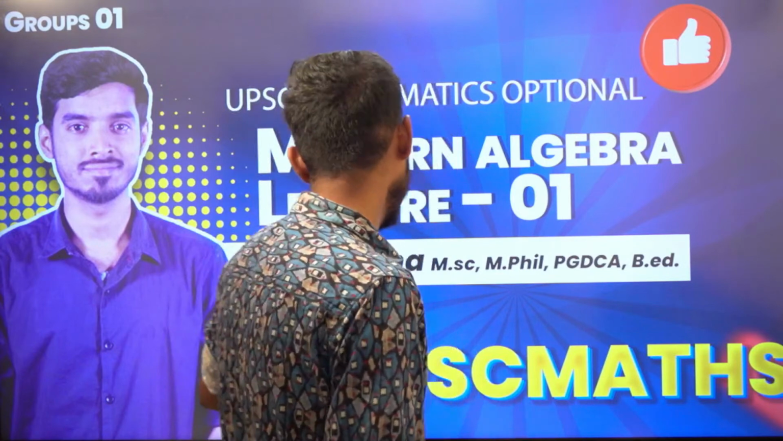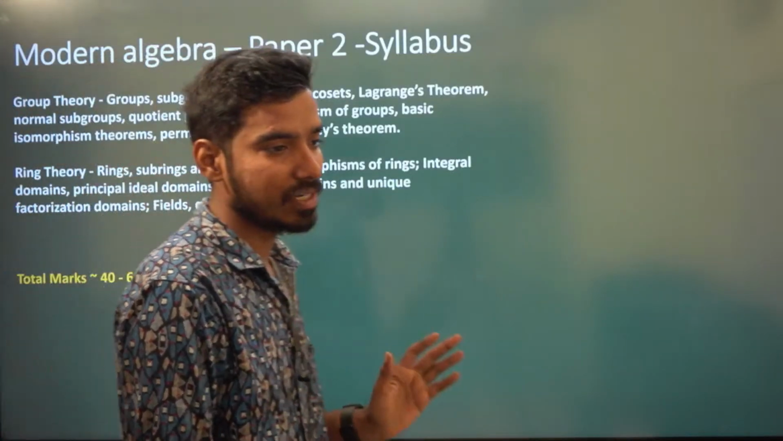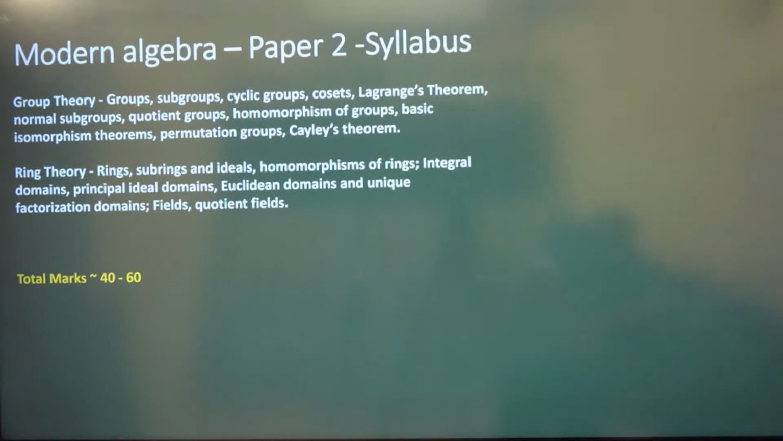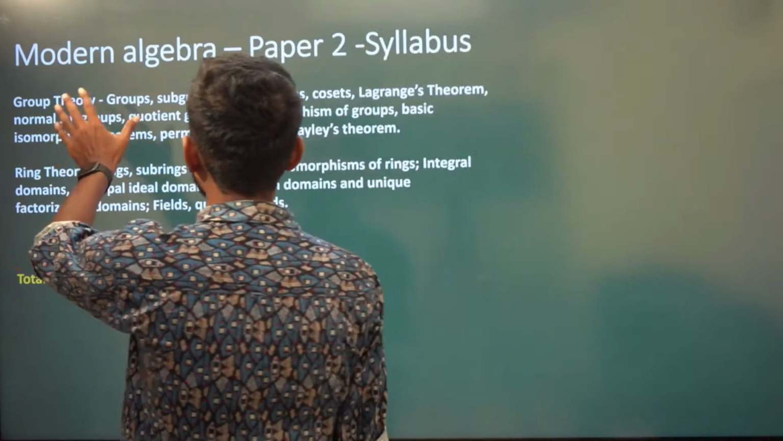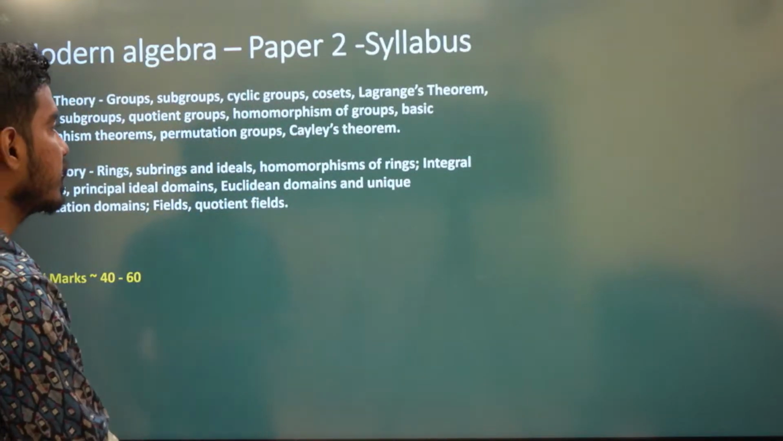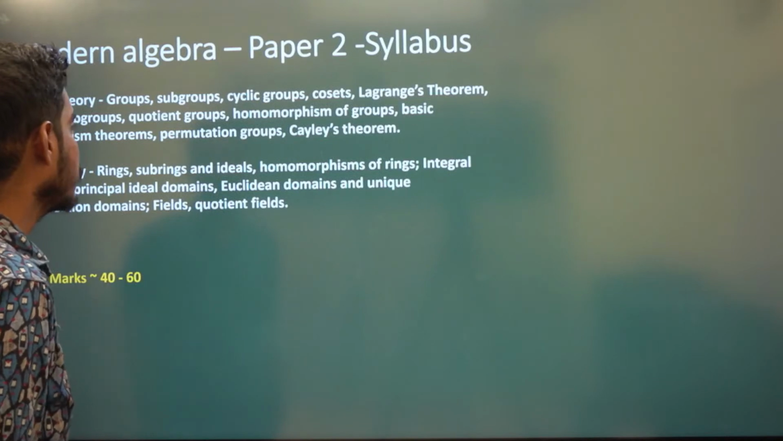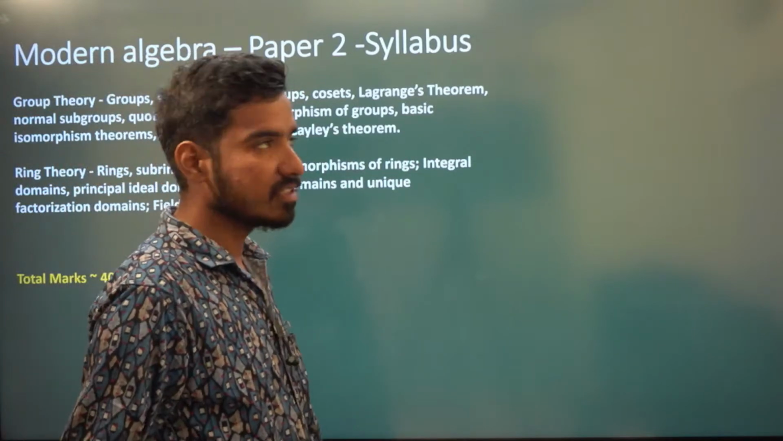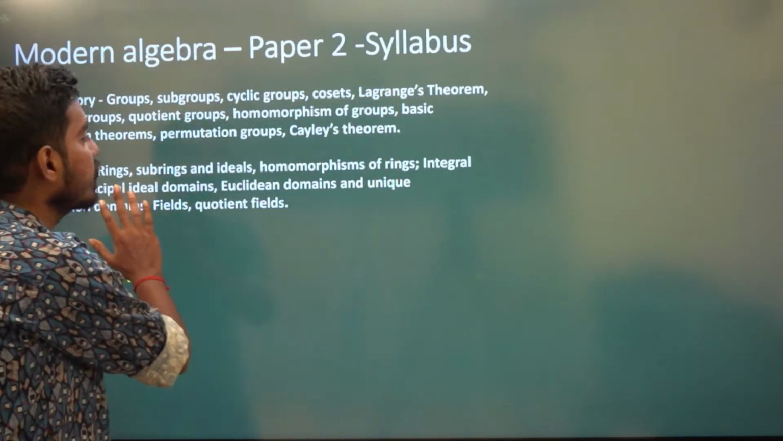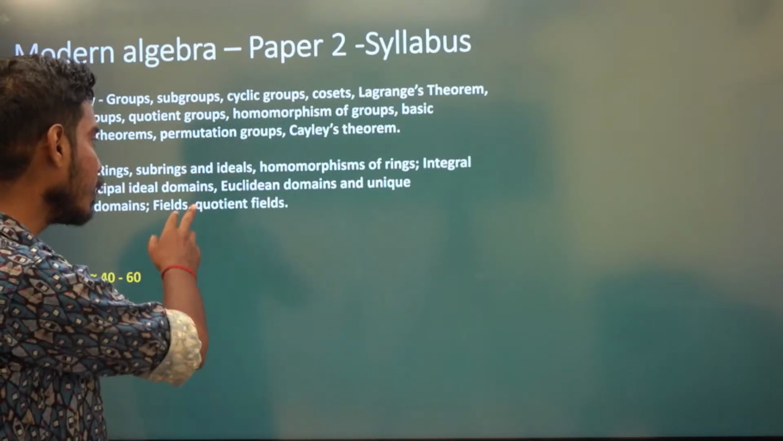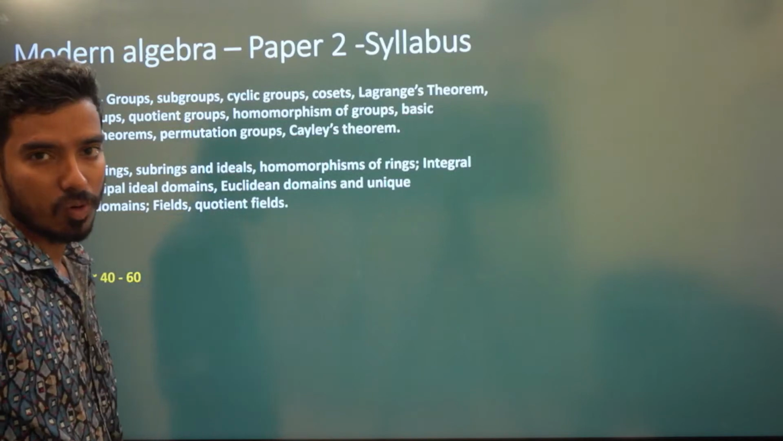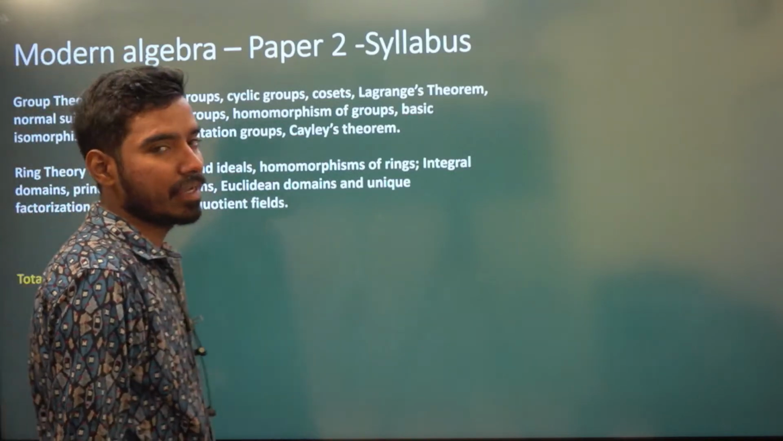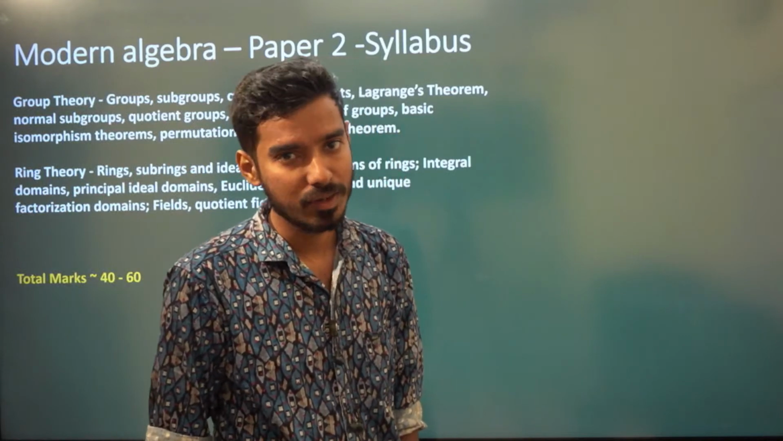If you see the syllabus, it is mainly grouped into two parts: group theory and ring theory. Group theory will have groups, subgroups, cyclic groups, cosets, and Lagrange's theorem; normal subgroups, quotient groups, homomorphisms, isomorphisms, and permutations and Cayley's theorem. This is the syllabus for group theory. And ring theory will have ideals, integral domain, Euclidean domain, UFD, and so on. Very easy, but it is theoretical. It will not be problem oriented.